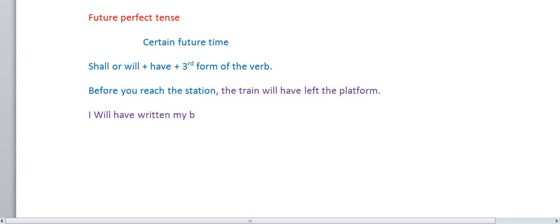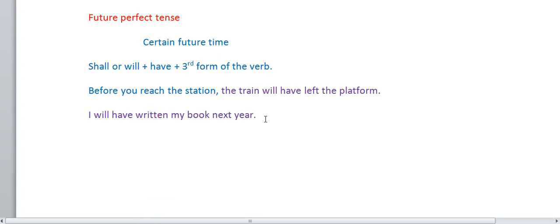I will have written my book next year. This is the way the future tense is. This is the future tense.